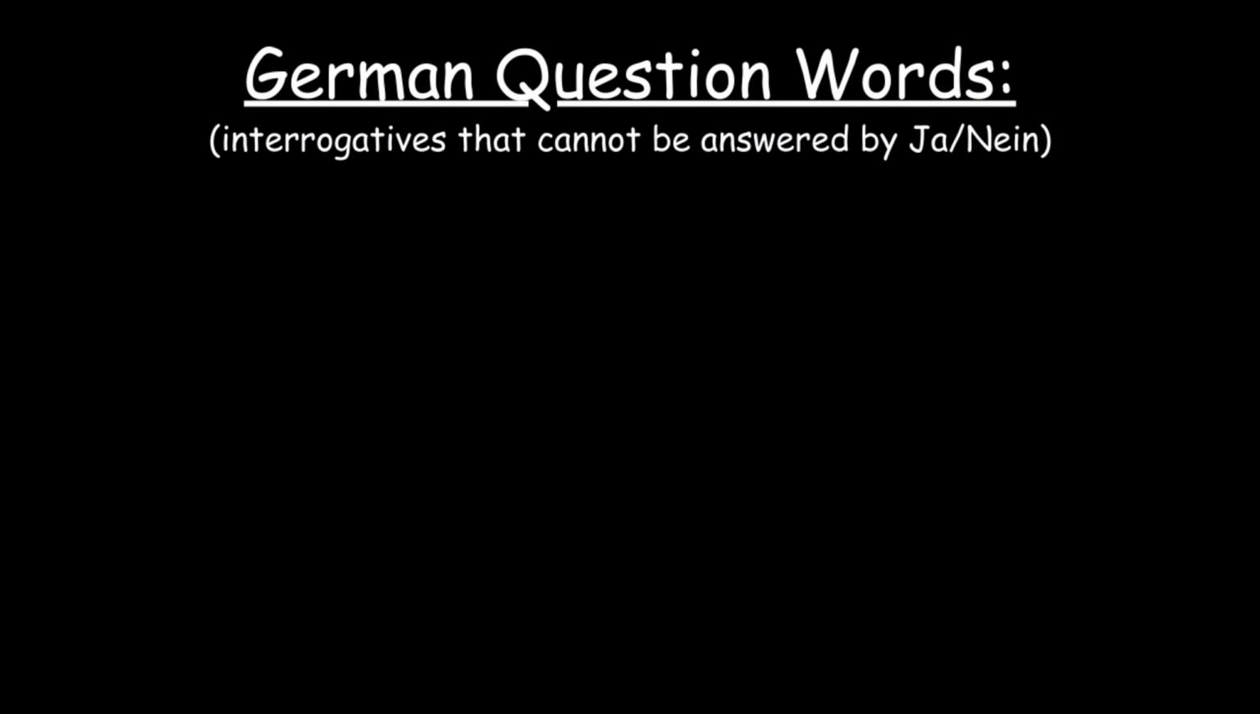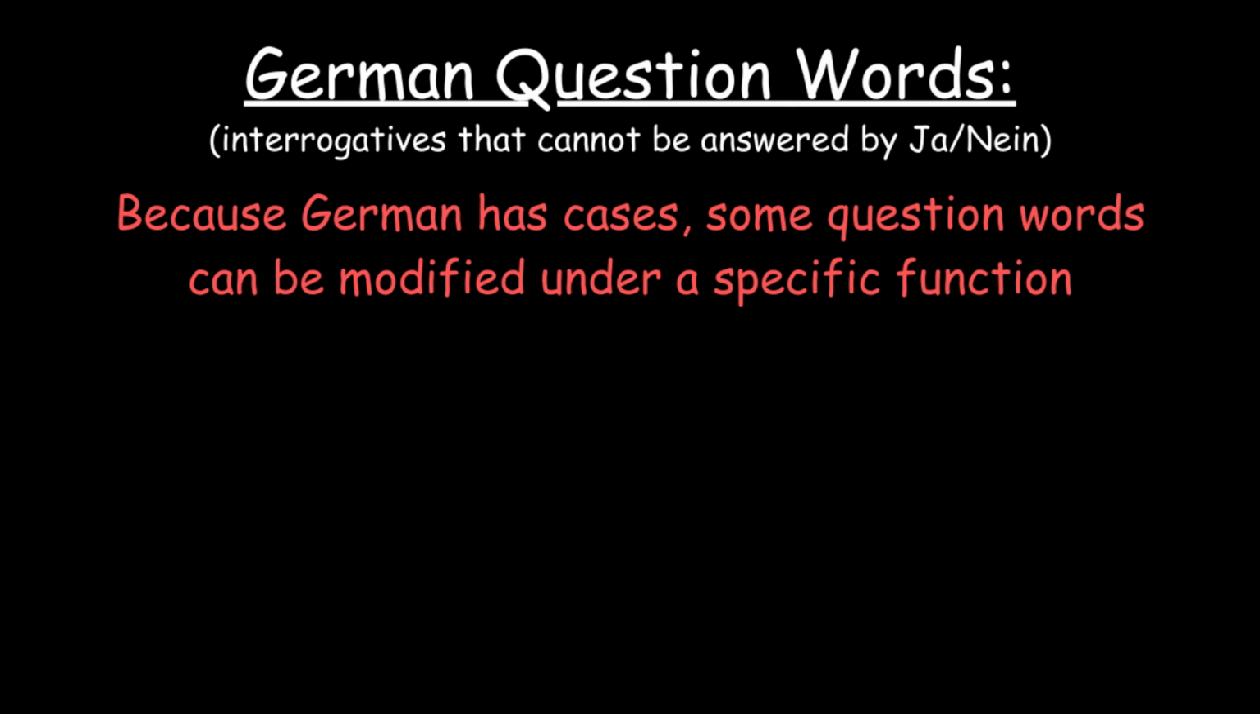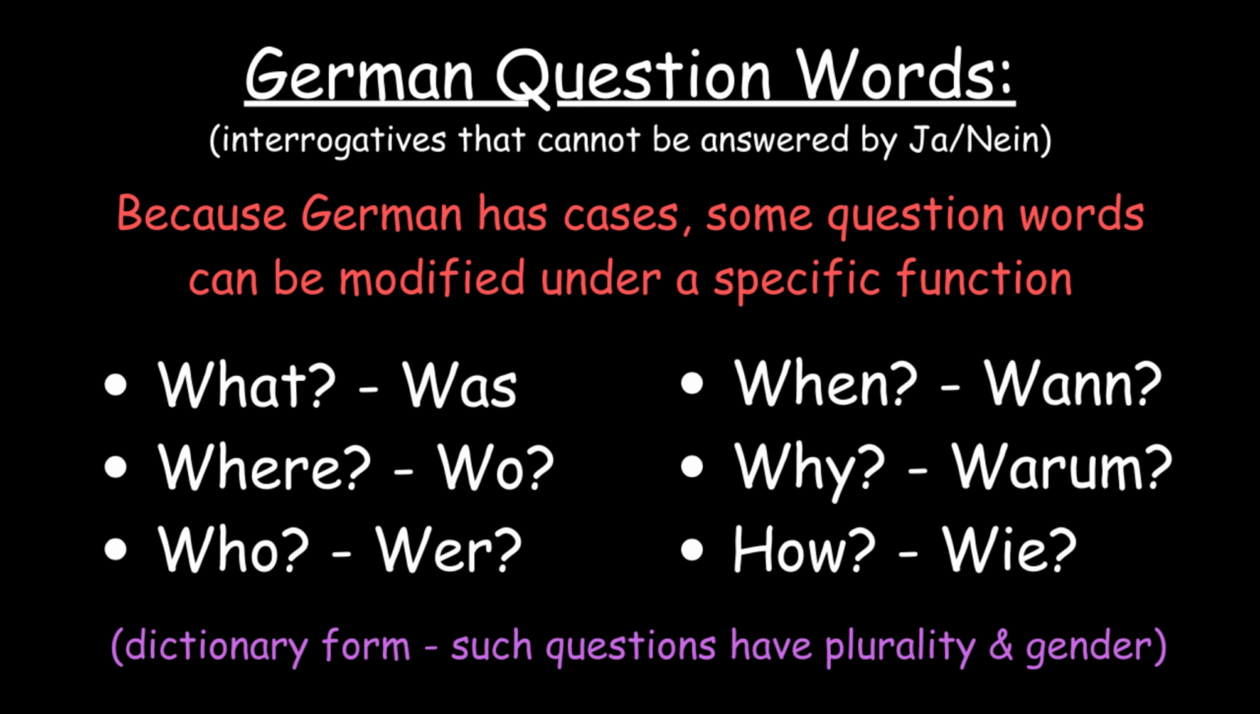Question words in German are known as interrogative words that cannot be answered by simply saying yes or no, or in German, ja and nein. These questions are useful to know when specifying the context of a sentence and indicating how the receiver of a question should respond. Because German has cases, some question words can be modified under a specific function. This means that the following questions are in their dictionary forms, but some can be modified under the cases, having plurality and gender. What is was?